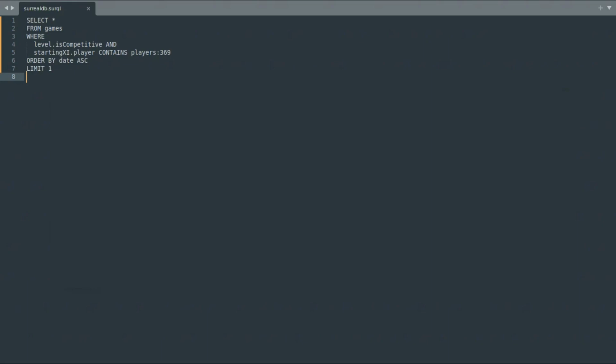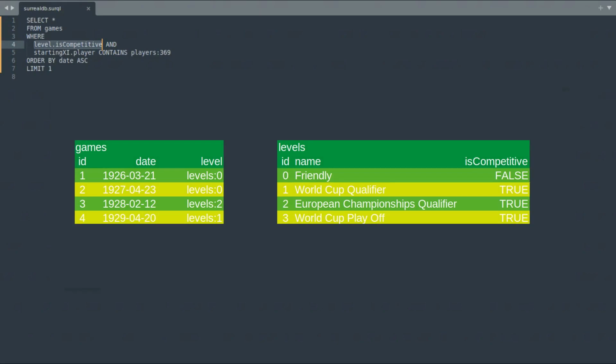in a competitive game. You'll note that, despite the game object not including the level object, its isCompetitive attribute can still be referenced directly in the query. This is due to the graph database nature of SurrealDB. Any field that is the ID of an object on another table points directly to that object and allows its values to be referenced using dot notation.